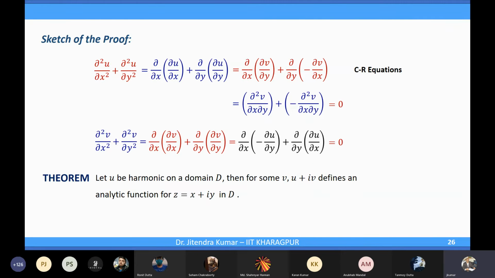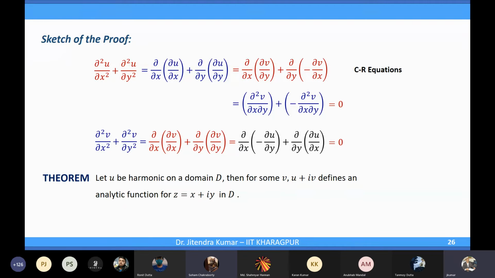Do you get this result? If either u or v is given, which is harmonic, of course they have to be harmonic, then I can find the other one so that the function u plus iv will become analytic. What was your question? There will be a unique v for every u?